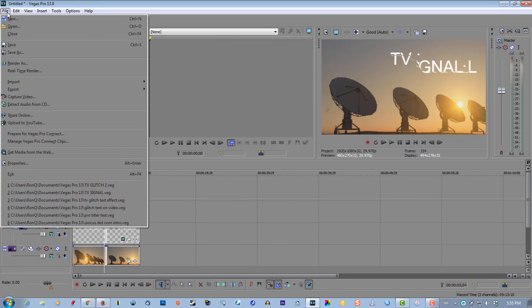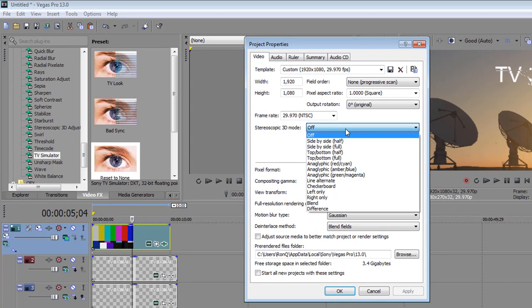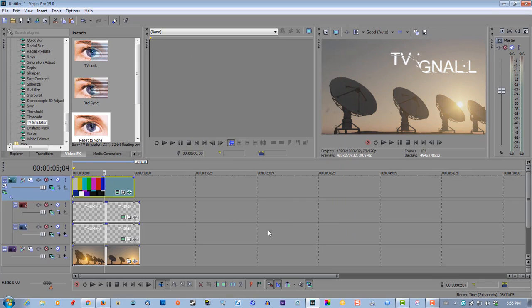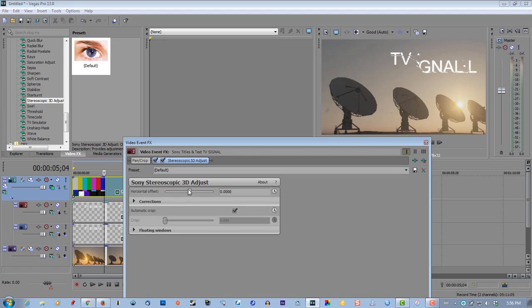We'll go to properties. Stereoscopic 3D mode. Select anaglyphic red cyan. Back to video effects. Select stereoscopic 3D adjust. Drag that to the 2nd track. Adjust the taste.